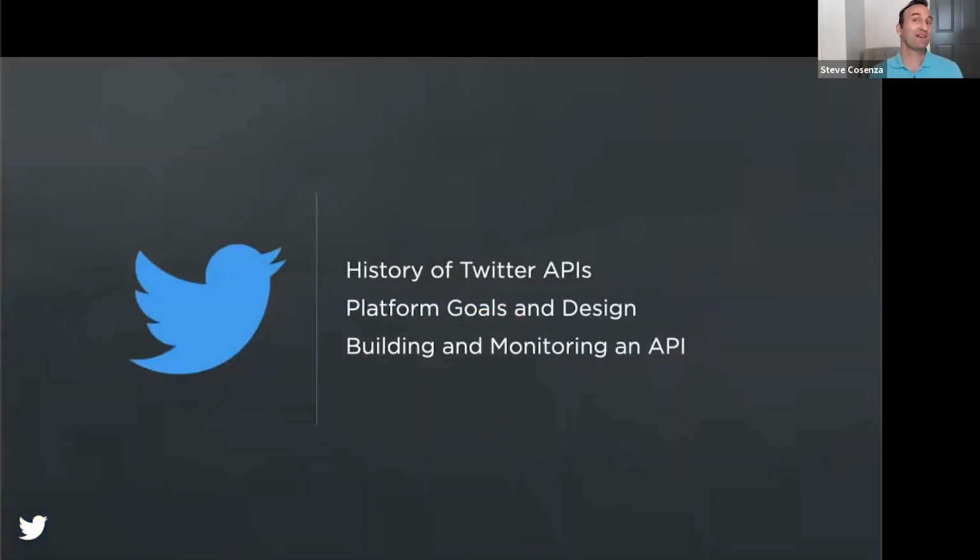In closing, thanks for joining me as we walk through a brief history of Twitter's APIs, followed by why we built the API platform, and then finished off with a handful of real-world API examples. For Twitter, this new API platform is just the start of our journey, and our work is far from done. Notably, we have many more existing endpoints to migrate and entirely new public endpoints to build.